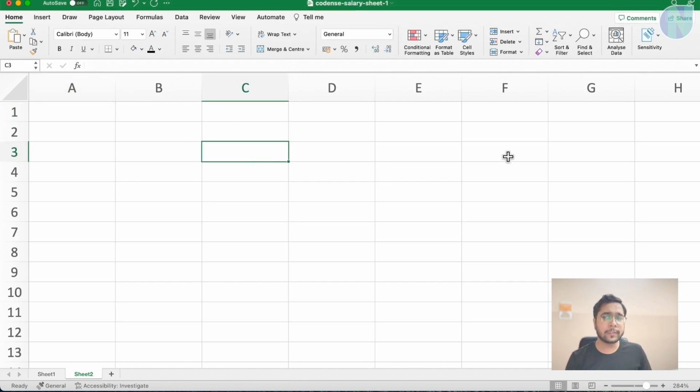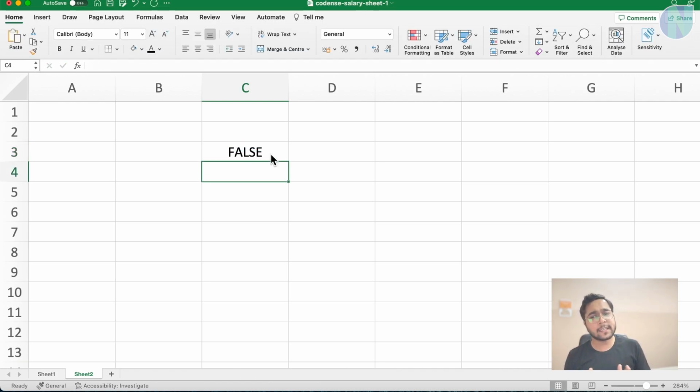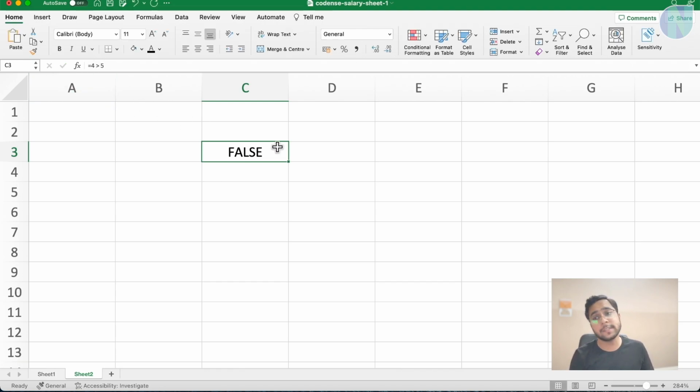So I will come to this cell and I will write something like equals 4 is greater than 5 and press enter. You can see it is giving us false. If I click on this cell, on the top you can see whatever we have written in this cell is visible there. 4 is greater than 5, and of course it is false. 4 is not greater than 5.